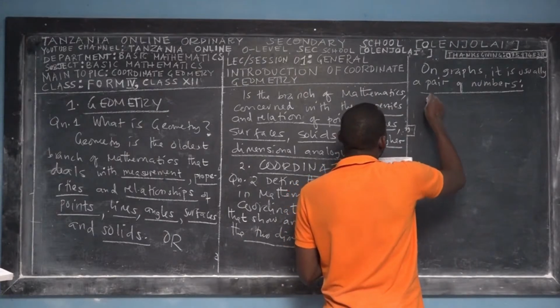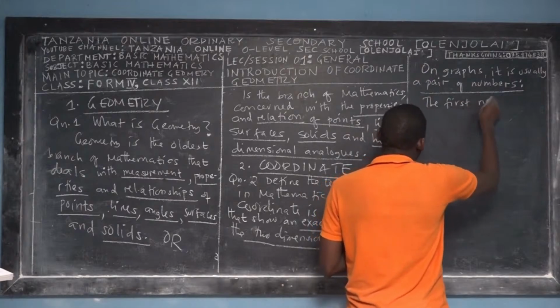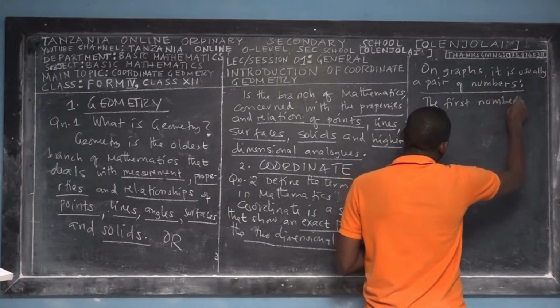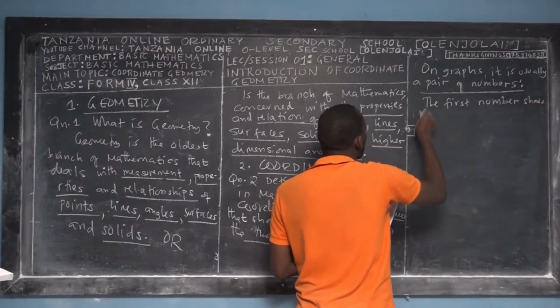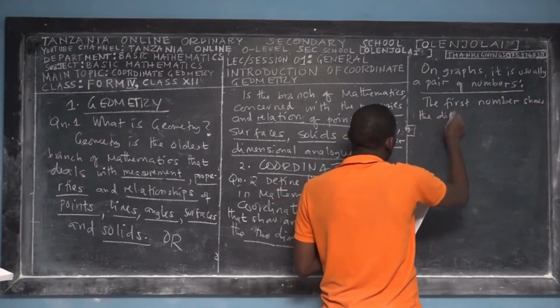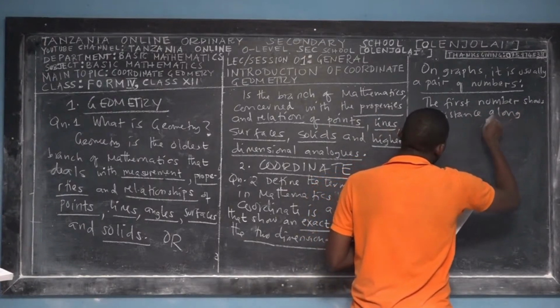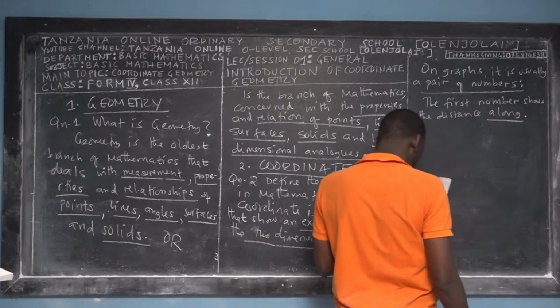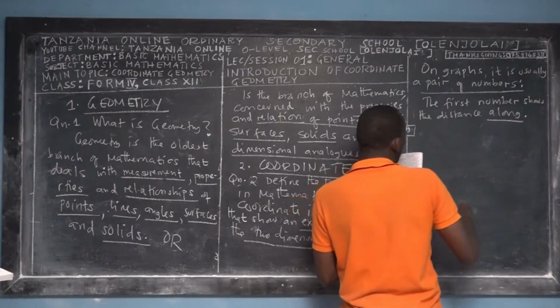The first number shows the distance along.